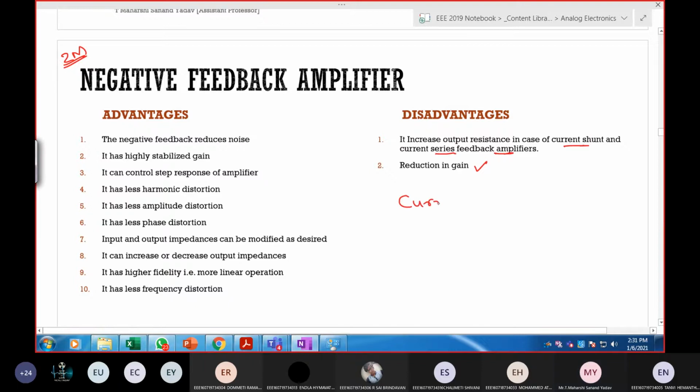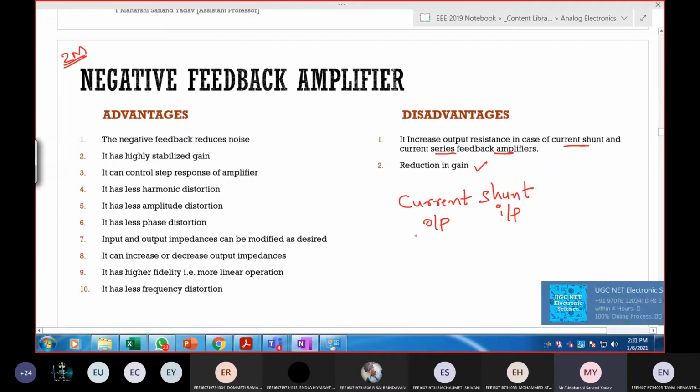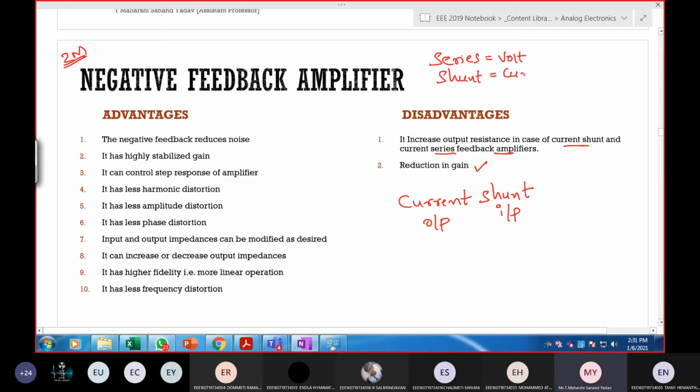What is current shunt? Current shunt. This is output, input. In the output side, if it is current, then is it series or shunt? Series means voltage, shunt means current. This is for input. Here series means current and shunt means voltage. Now you tell me the output side. This is output side, this is input. Output side it is current. So it is in the form of...